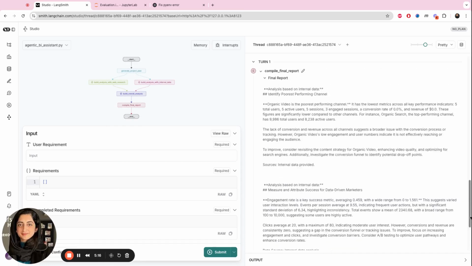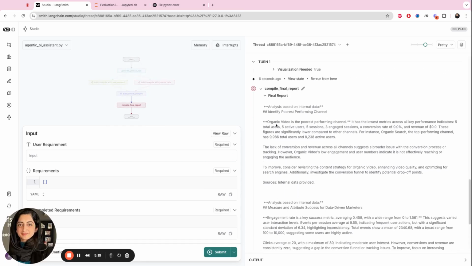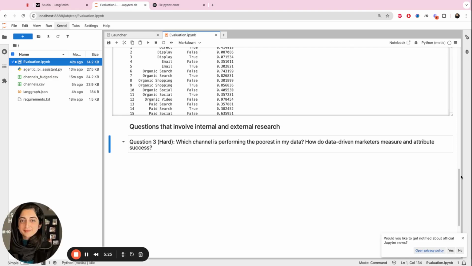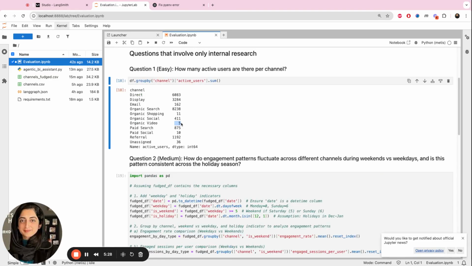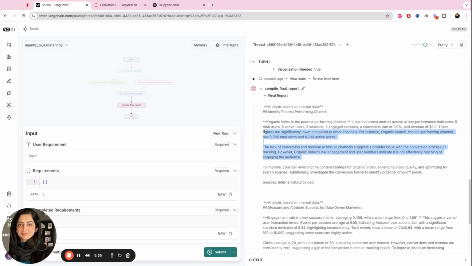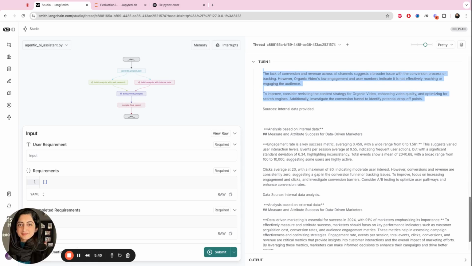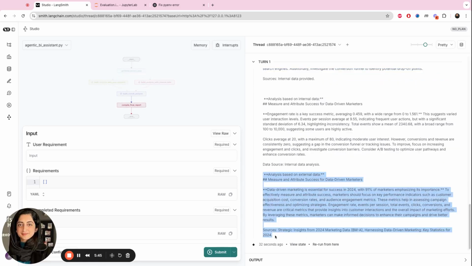If I look at the final report, it says that organic video is the poorest performing channel. And let me confirm from the data, organic video is indeed the poorest performing channel. Based on its own knowledge, it has given some more insights into the data. And these are the insights from the external data. And it has also cited the source that it is using.